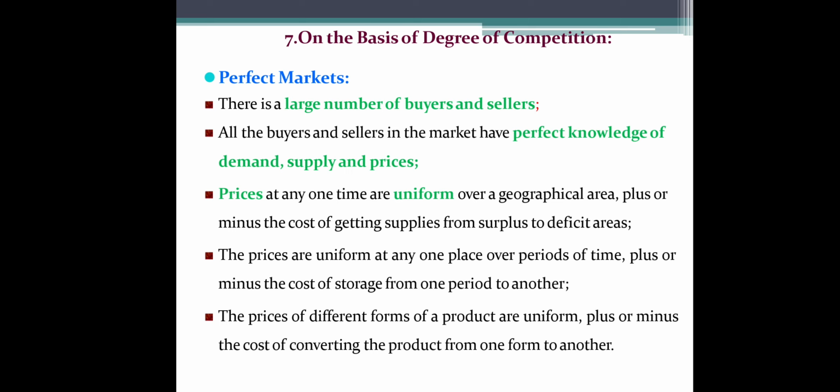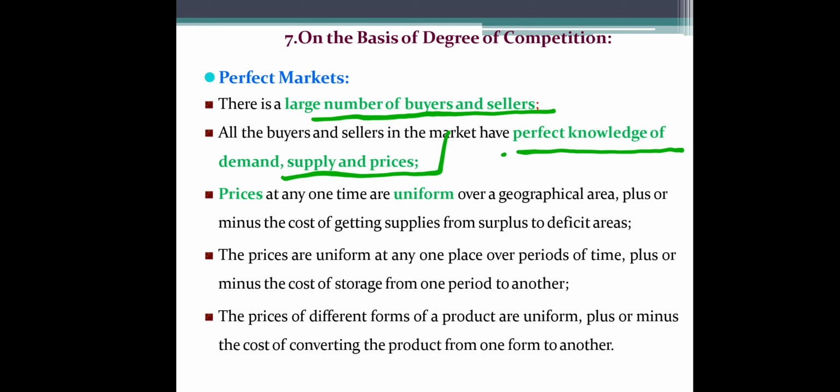In the perfect market, there is a large number of buyers and sellers. As I told, in a perfect market the number of buyers and sellers is large. Then all buyers and sellers in the market have perfect knowledge of demand, supply, and prices, meaning all information is communicated and available to all the buyers and sellers. Everyone has the information about what the demand is, what price is prevailing at that time, and what the supply will be. So there is perfect knowledge for buyers and sellers in a perfect market.